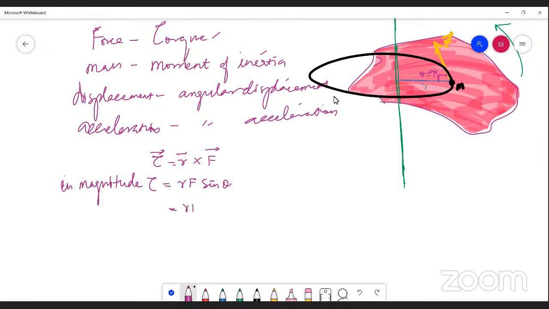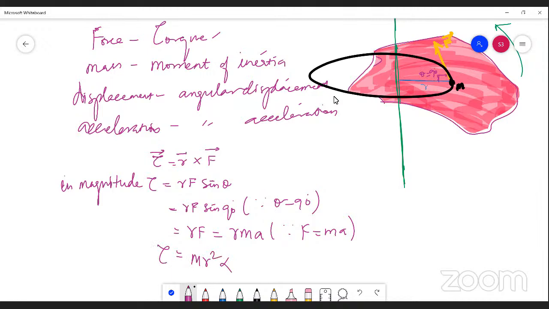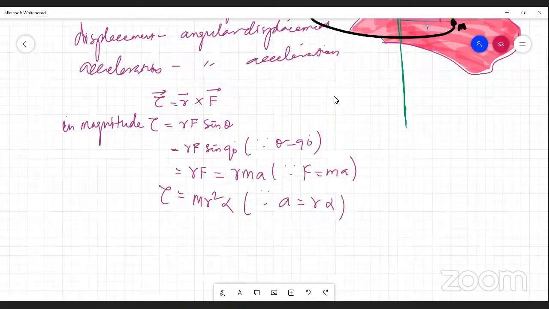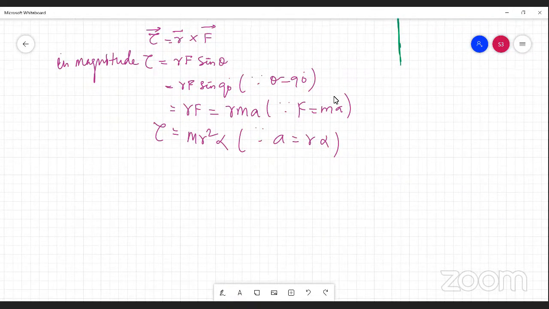So I can write r F sin 90, since theta equals 90 degrees. Sin 90 is 1. Simply I have r F, and we can write this as r m a, since F is equal to m a, force equals mass into acceleration as per Newton's second law. And also you can write this as m r square alpha. Tau equals m r square alpha, since a equals r alpha, which is the relation connecting linear acceleration and angular acceleration.